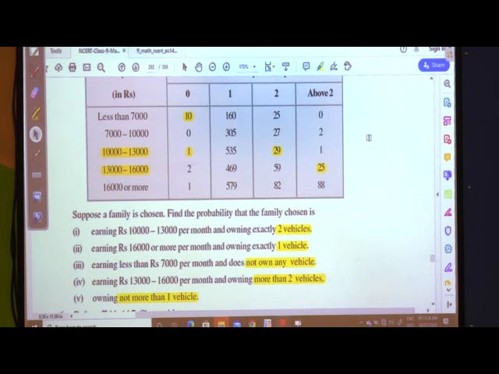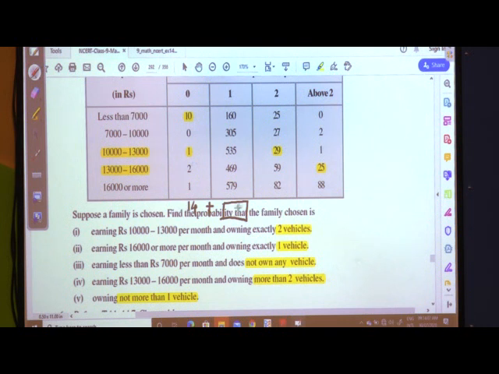Now, how to do the division I have shown you. Only thing you have to do here: 10 plus 1 is 11, 11 plus 2 is 13, 13 plus 1 is 14, and this addition you have to do as well and add both of them, whatever you are getting here.